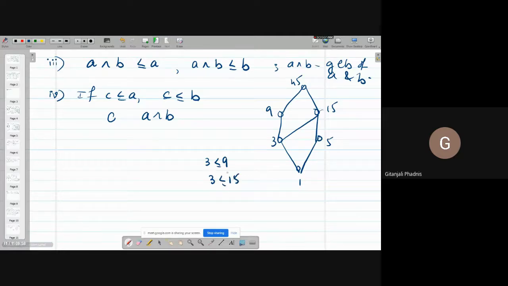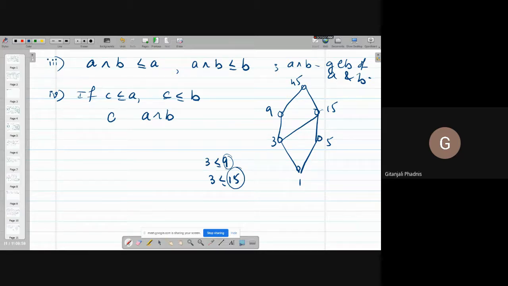Correct? So 3 is the lower bound of 9 and 15. And what is the greatest lower bound of 9 and 15? That is also 3, in this case.